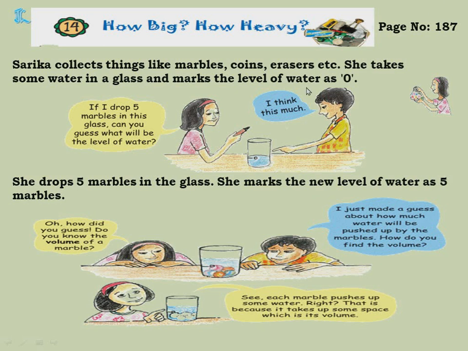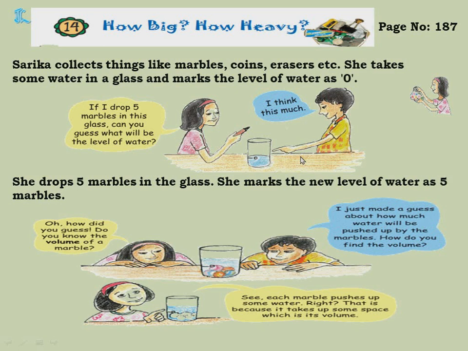Now what did she do? She dropped marbles in that, and the new level of the water, the water which came up, she marked as 5. Now, are you confused why the water came up when she didn't pour any water? She put marbles, and why is water coming up? Yes, you already learnt in your experiments with water in your EVS lesson in this 5th class. Every object occupies some space. Yes or no? When you put an object into water, what happens?